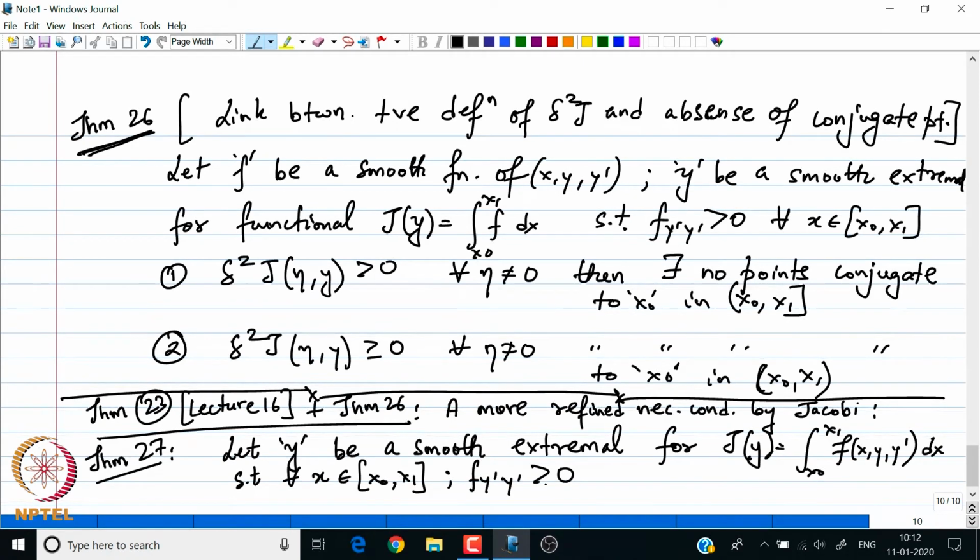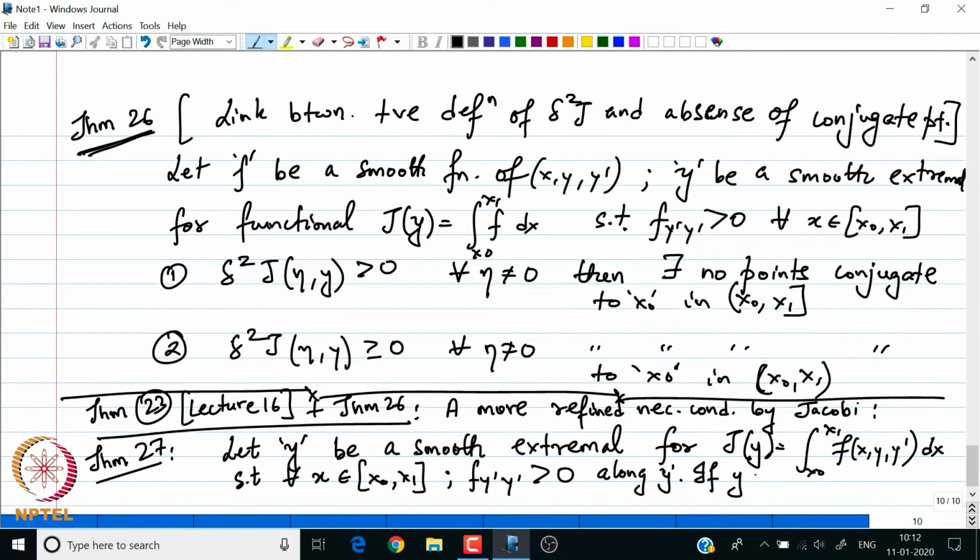So, we are assuming the conditions of smoothness as well as the strengthened Legendre condition for the extremal y, right. So, this is greater than 0 along our extremal y, and if y produces a local minima for J, then there are no conjugate points in the open interval x 0 to x 1.